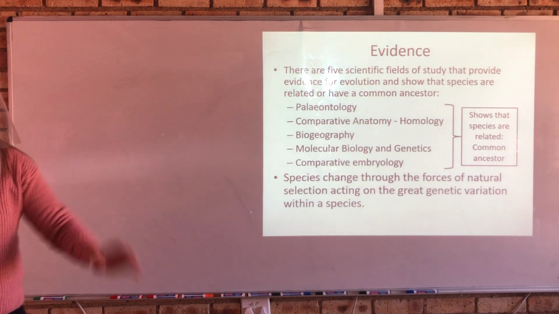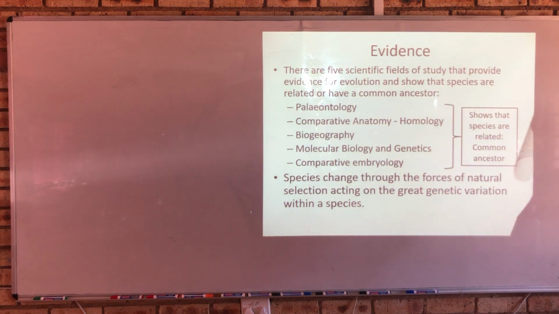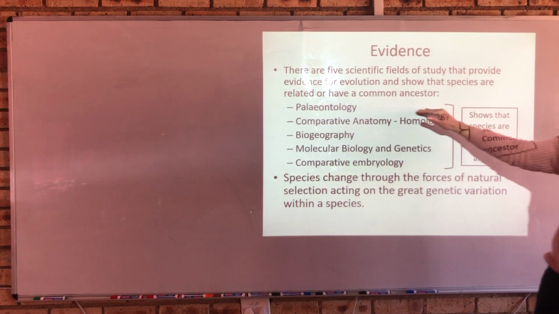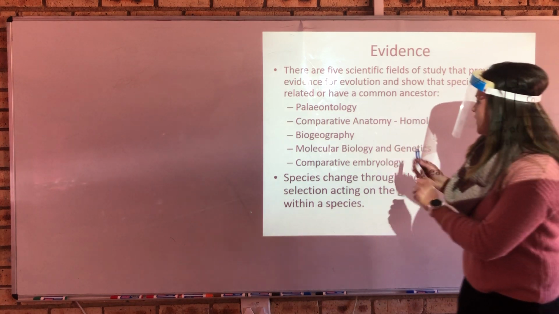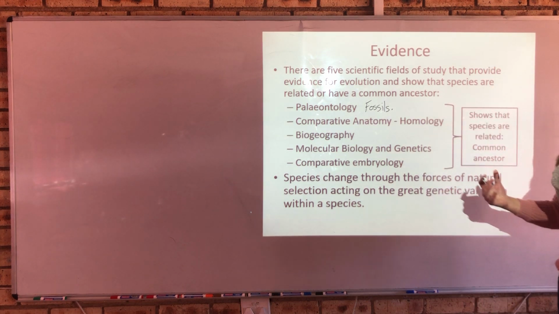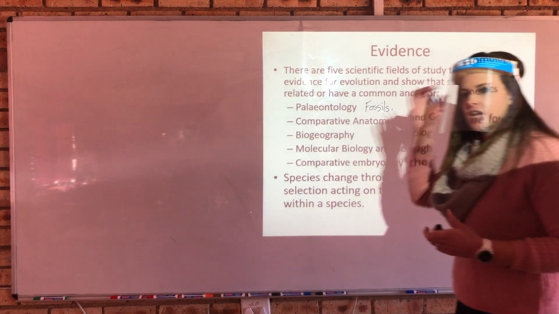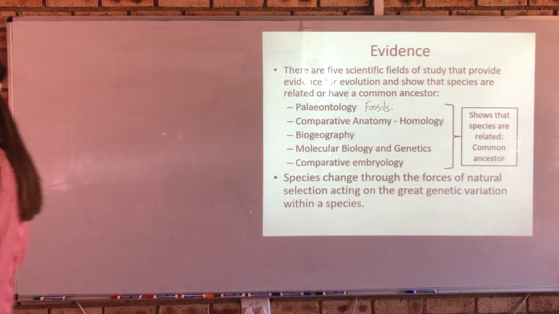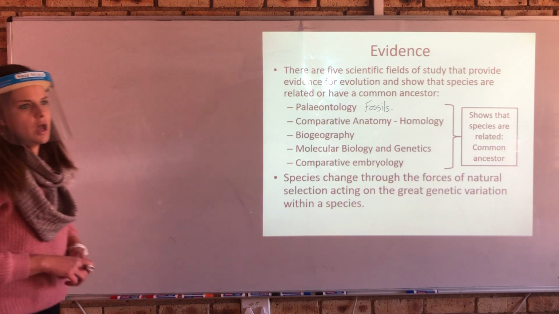Good. Right, so there are 5 scientific fields of study that provide evidence for evolution and show that species are related or have a common ancestor. Paleontology. What is paleontology again? There we go, fossils, the study of fossils. So we study fossils and we're going to see how the relationship of fossils actually establishes that evolution is the driving force behind the diversity that we have today. So the fossil record, etc.